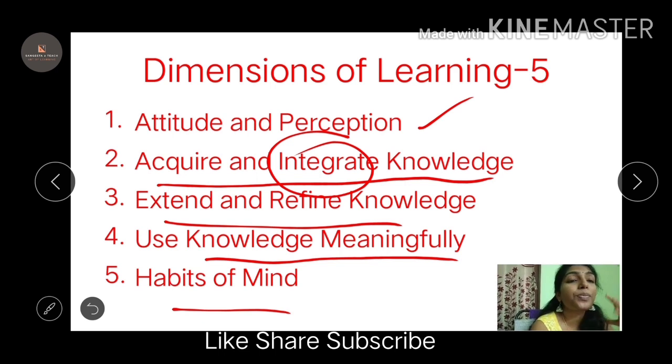In this stage, the learner will make his own observation and will evaluate his own actions. So habit of mind is that you have learned something, and after learning, what is the change in you? He will evaluate the change in himself. The self-evaluation is done by the learner.